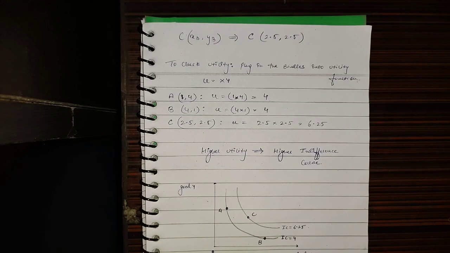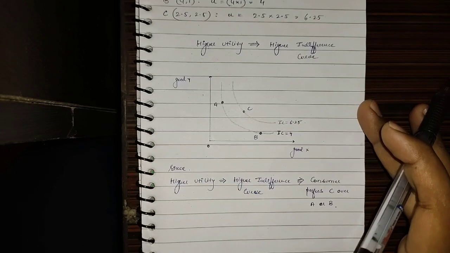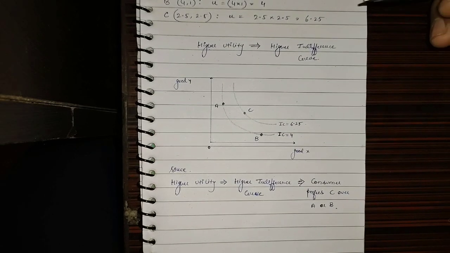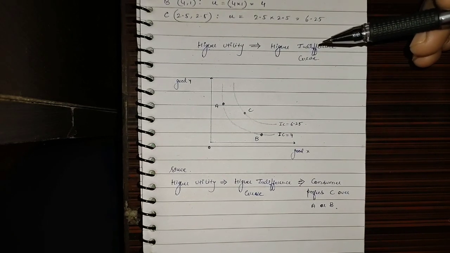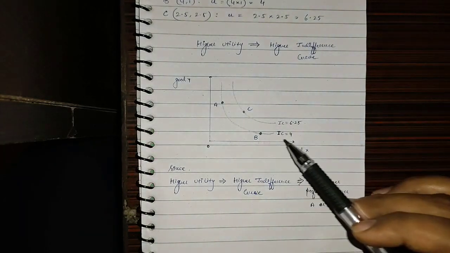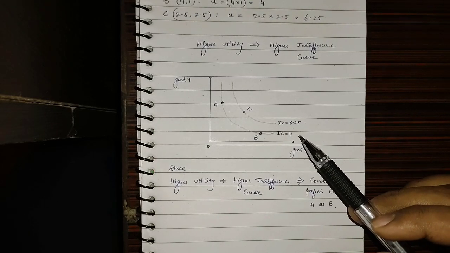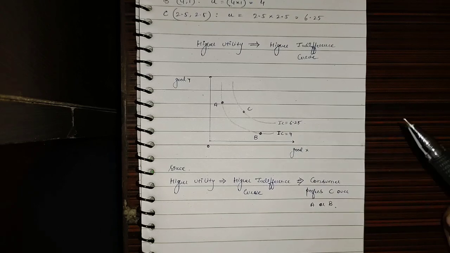This is how things work when we do our utility analysis. When I say that bundle C would be lying on a higher indifference curve, what we mean is that, suppose that the IC that we took earlier for A and B is the IC that represents the utility level of 4.